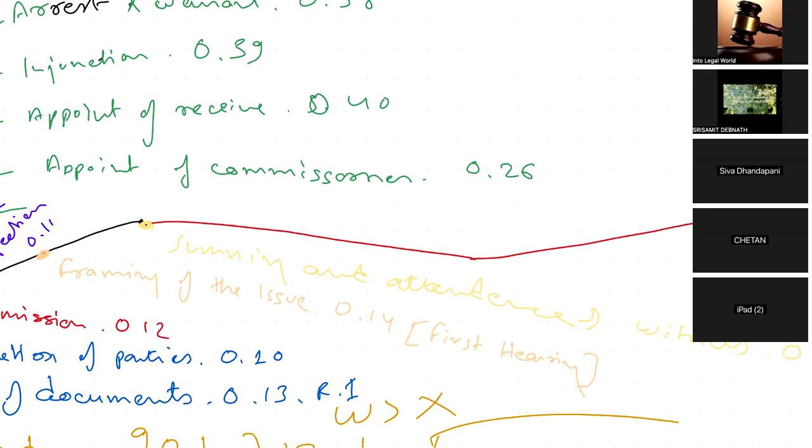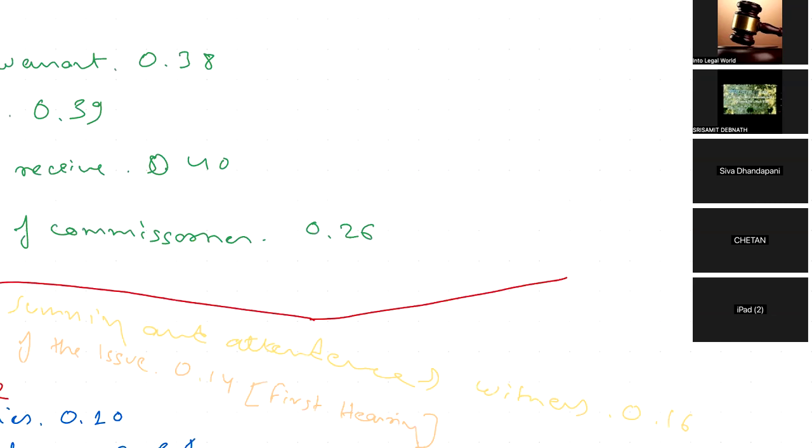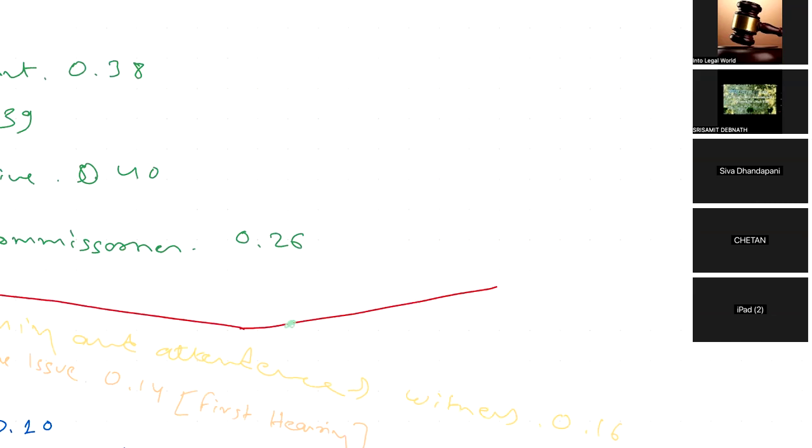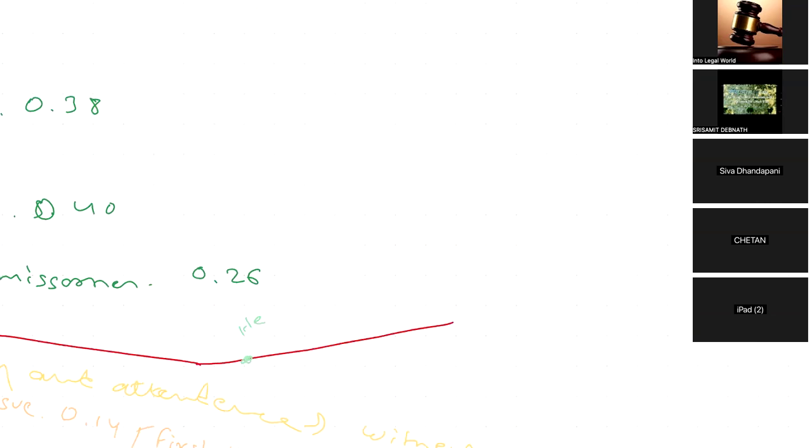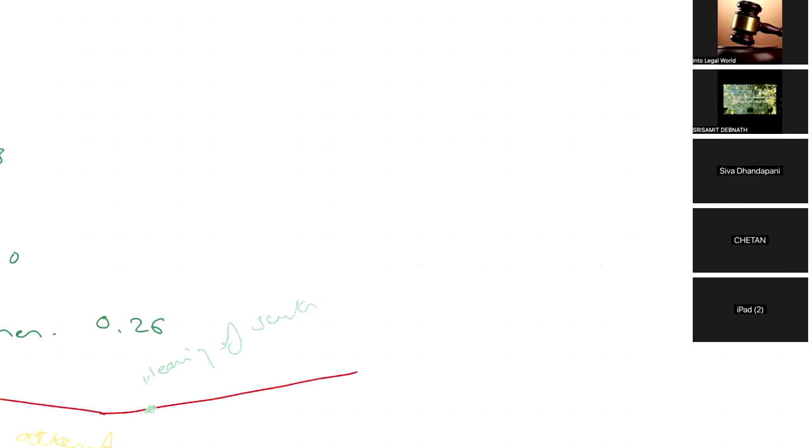Hereafter we'll proceed with hearing of suit and examination of witness under Order 18.